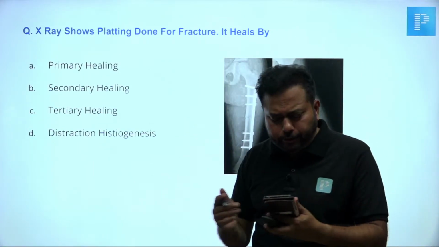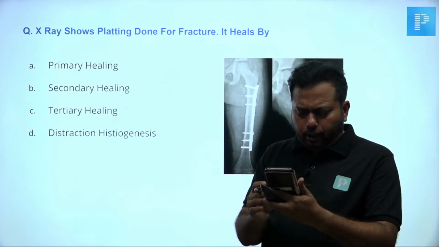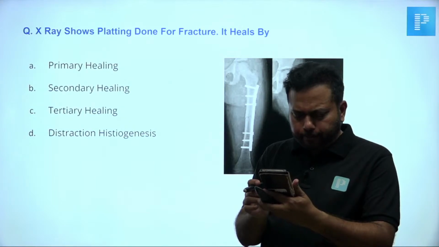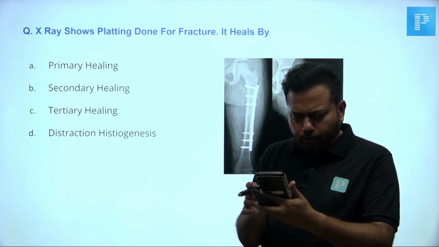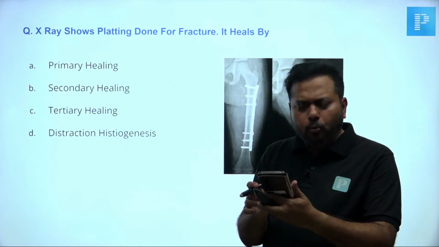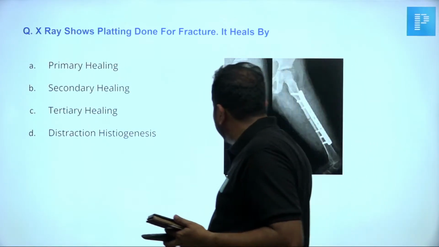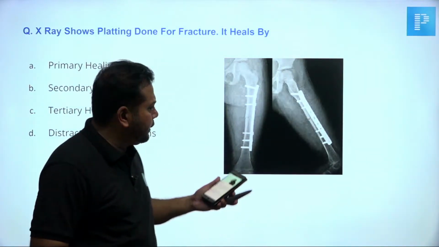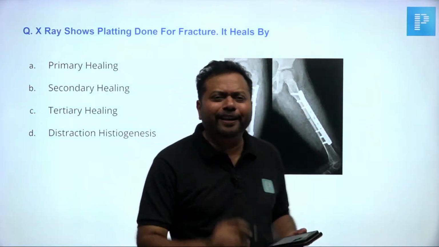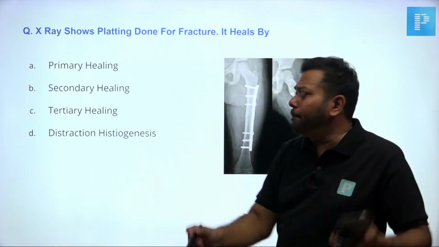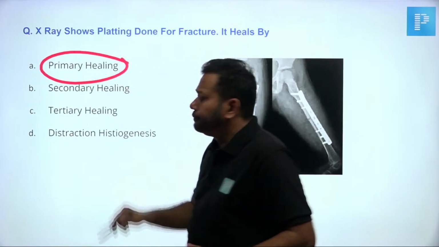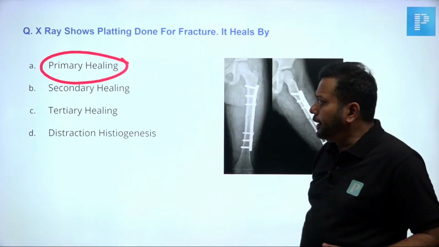And this is the question. Somebody was asking, the plate was given and what type of healing has happened? That's what you are asking, no? A rigid plating was done. What kind of bone healing can happen? It should be primary bone healing.